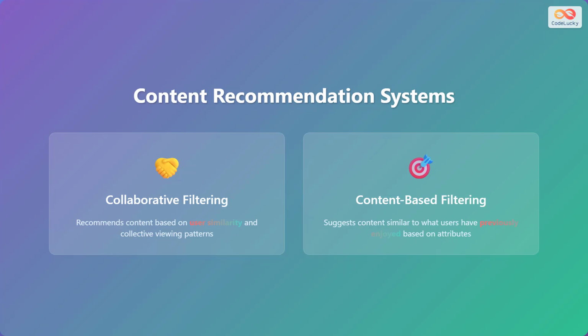Dive into content recommendation systems. We have two primary methods. First, collaborative filtering recommends content based on user similarity and collective viewing patterns. Second, content-based filtering suggests content similar to what users have previously enjoyed, based on attributes. These methods enhance user engagement and content discovery.